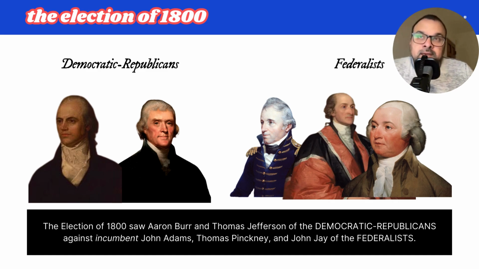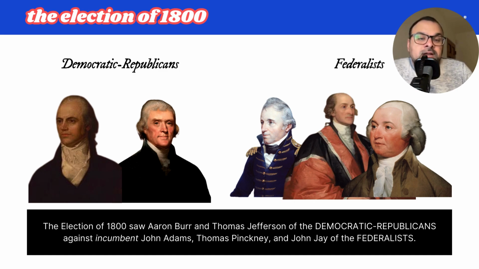Before the 12th Amendment was ratified in 1804, electors vote on each individual candidate. And so there's a chance that we end up with a tie, which is what we'll talk about here. But the candidate with the most votes becomes president. The candidate with the second most votes becomes vice president.